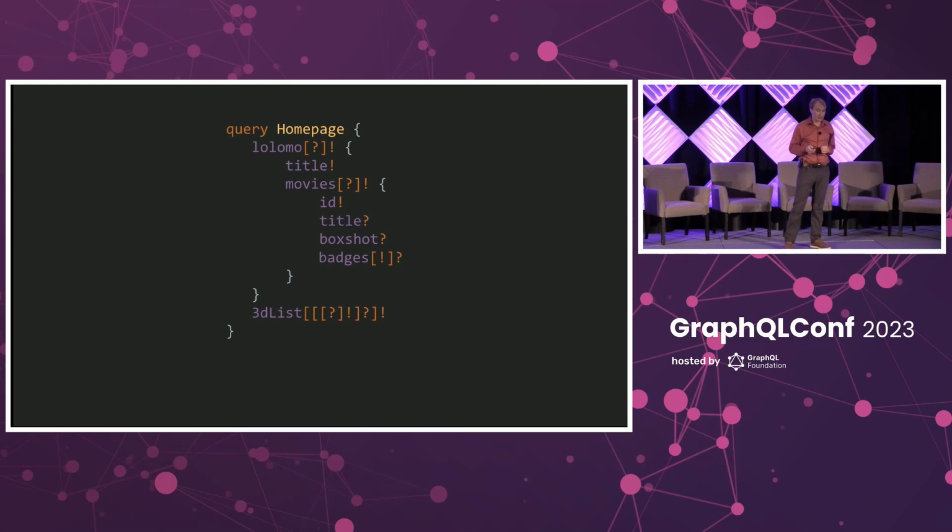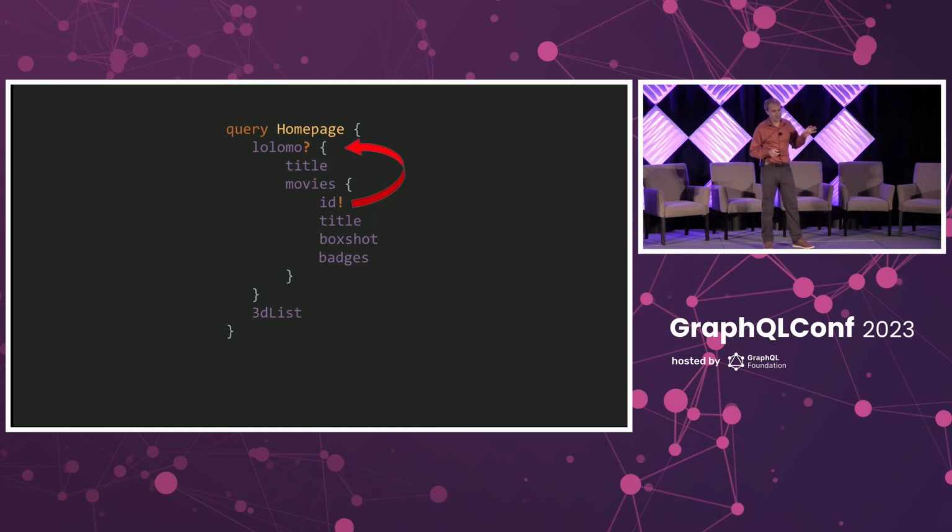Well, one mechanism is we'll call it a try-catch semantic. And so basically, in this example, we're just saying the ID field, we're going to mark that non-null. And then we're going to catch that up at the Lolomo parent level. So it's going to change the bubbling behavior of GraphQL and automatically bubble up all the way to where the next explicit question mark is in the client query. And so this is adding this try-catch because, once again, we're talking about nullability, but we're also conflating nullability and error handling. And so this is closer to how we handle errors.